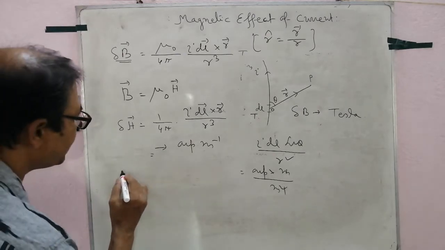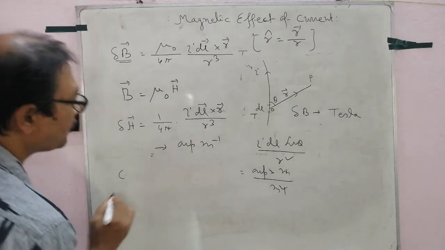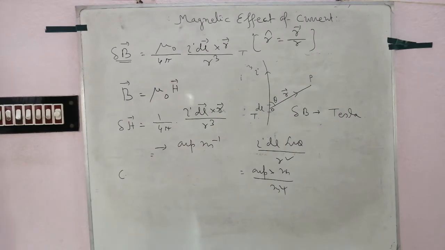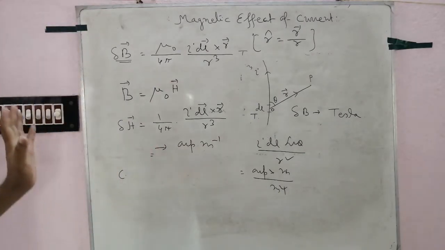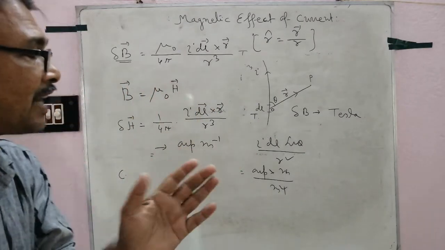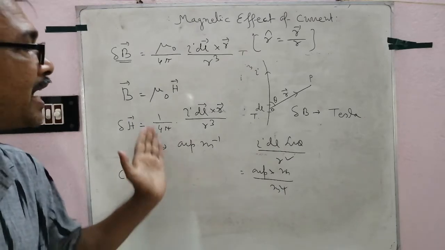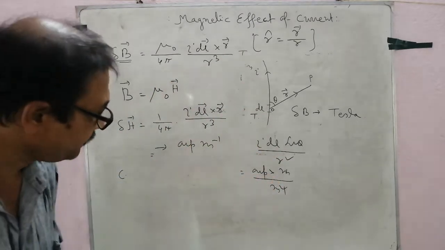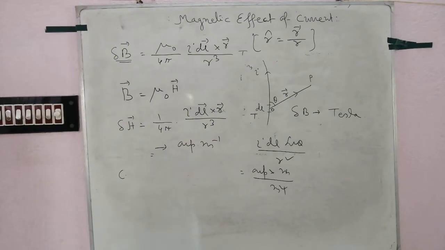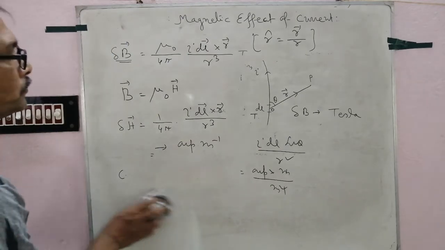Now in the CGS system, before discussing the CGS system, at first I shall discuss how we get the definition of ampere from this law. Clear? Definition of ampere.